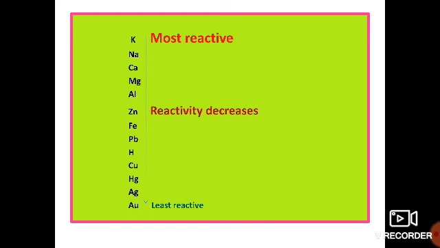Here you can see that zinc is more reactive than iron, lead, copper, etc. Like that, we can see which metal is more reactive than the other. We can find it out from this reactivity series, from this list.